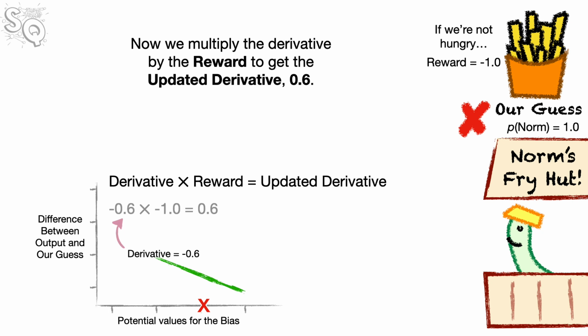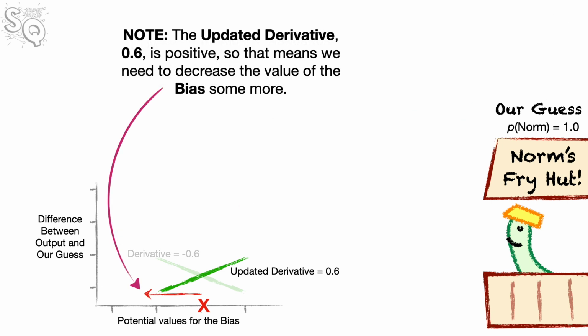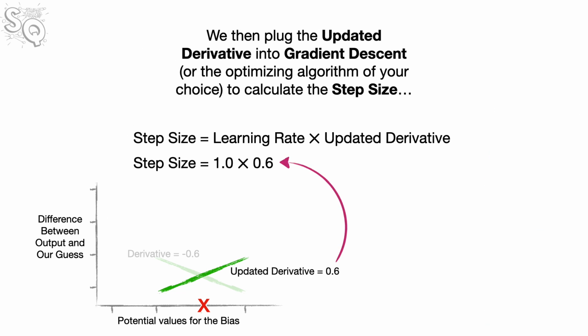Now we multiply the derivative by the reward to get the updated derivative 0.6. Note, the updated derivative 0.6 is positive, so that means we need to decrease the value of the bias some more. We then plug the updated derivative into gradient descent to calculate the step size.